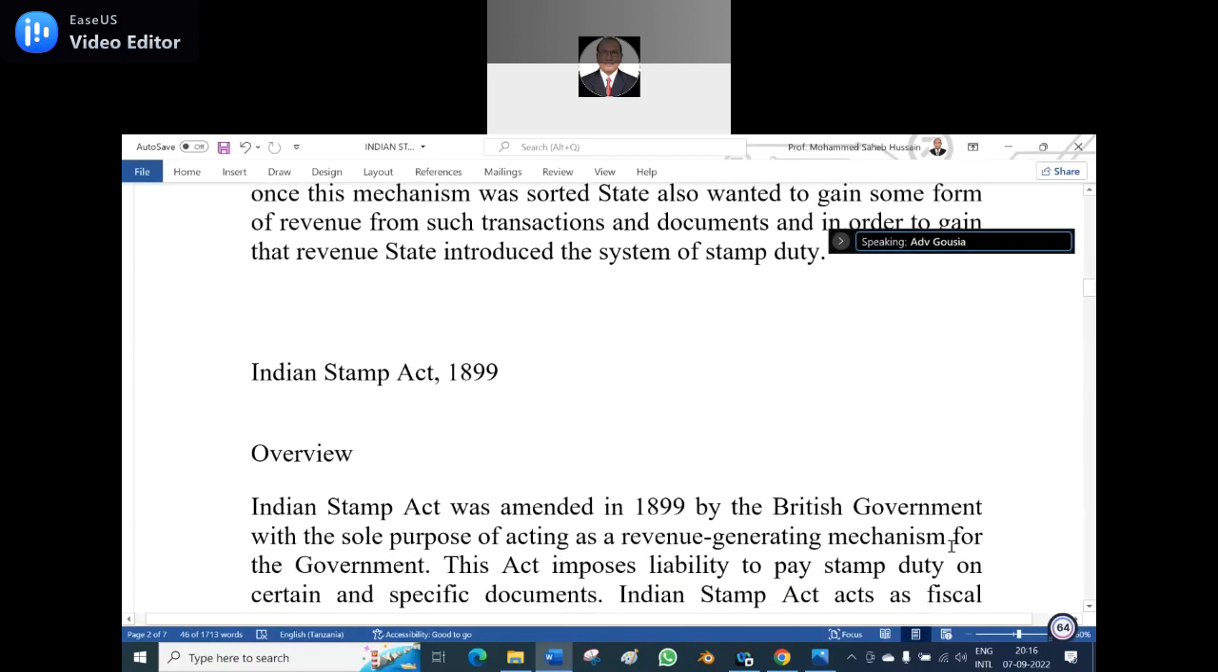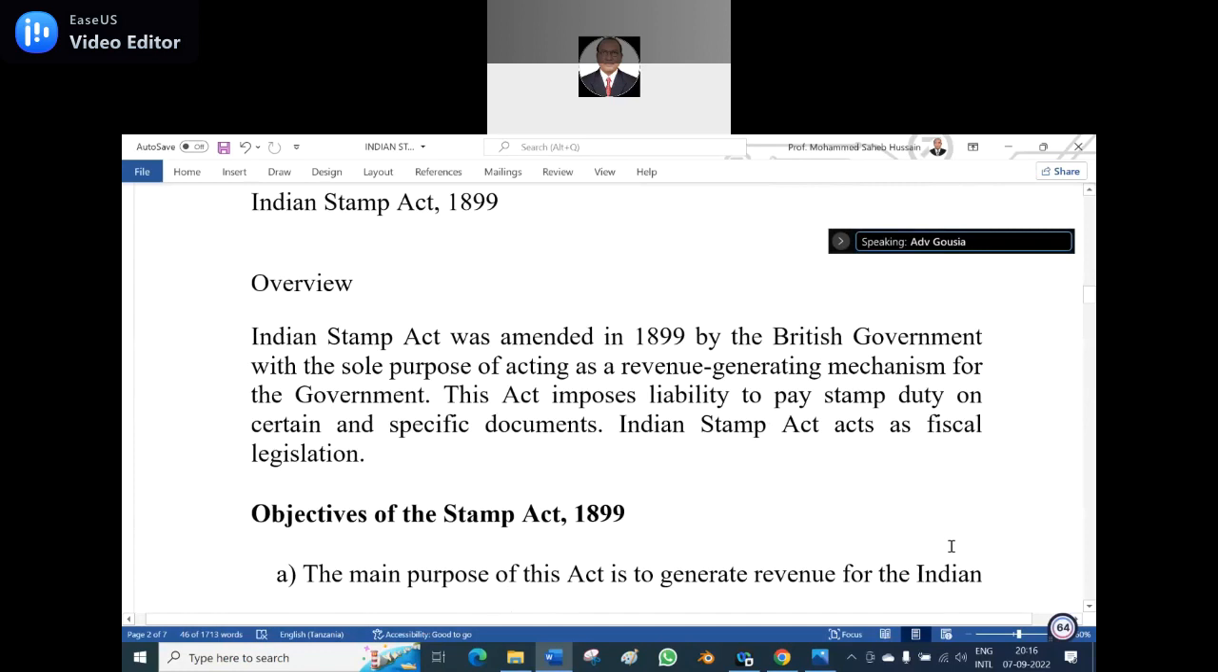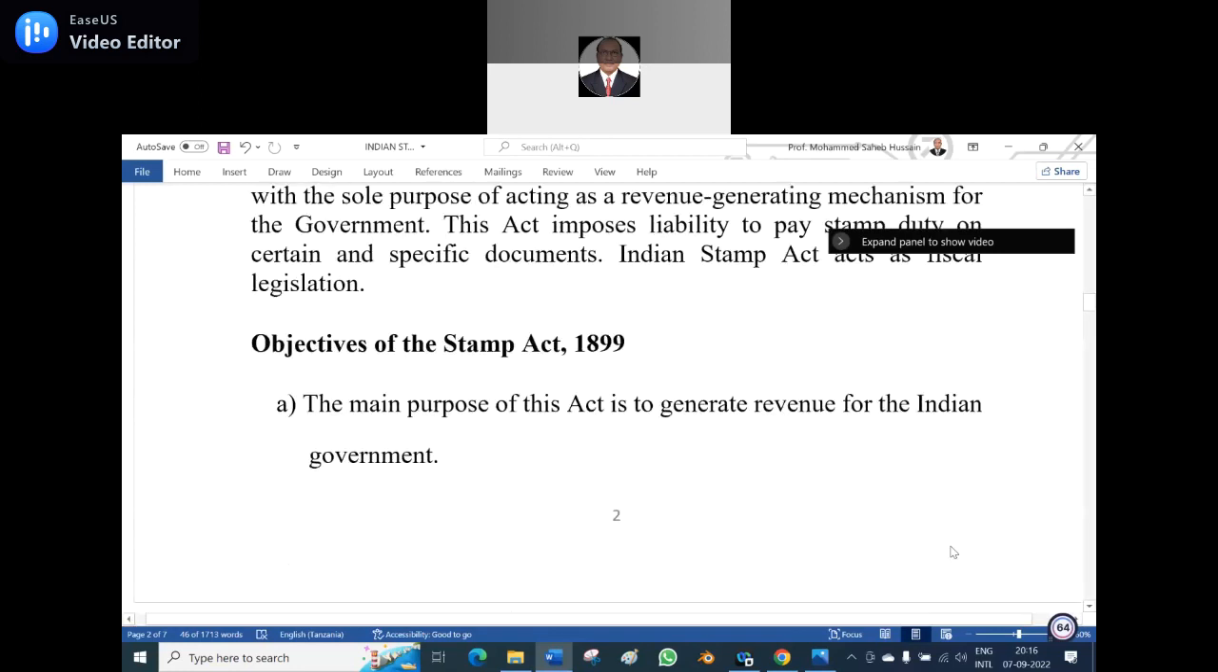Indian Stamp Act 1899 overview. The Indian Stamp Act was enacted in 1899 by the British government with the sole purpose of acting as a revenue generating mechanism for the government. This act imposes liability to pay the stamp duty on certain and specific documents. The Indian Stamp Act acts as a fiscal legislation.